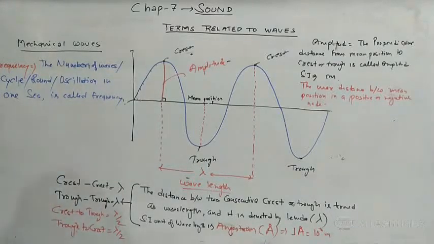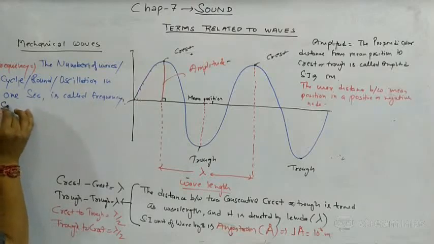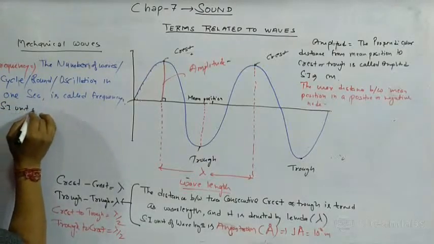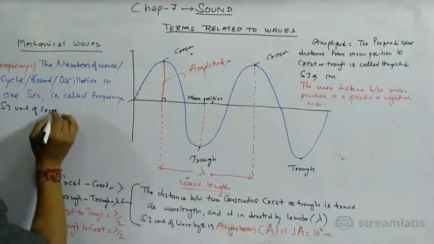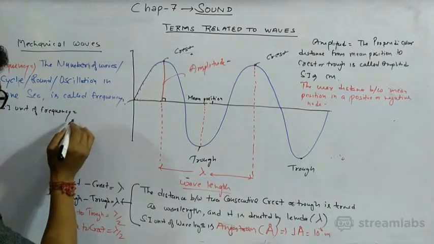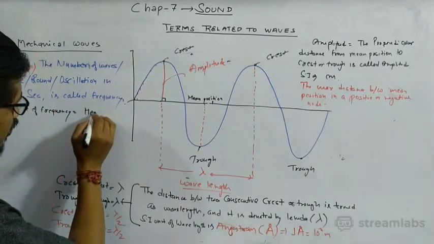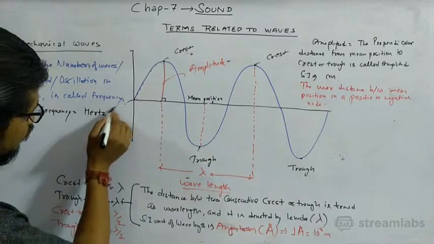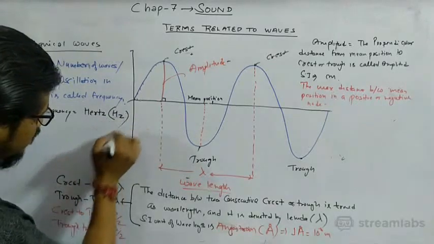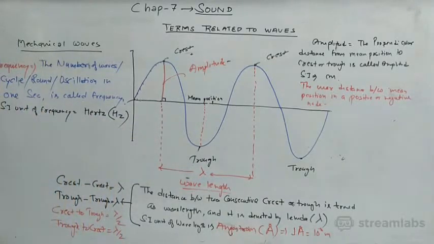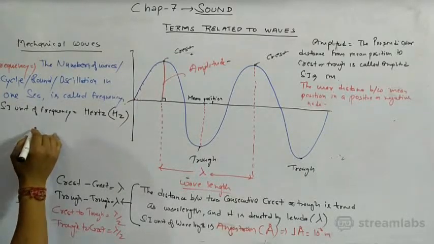And what is the SI unit of frequency? The SI unit of frequency is hertz, HERTZ, and it is denoted by Hz. And what is frequency in terms of formula?